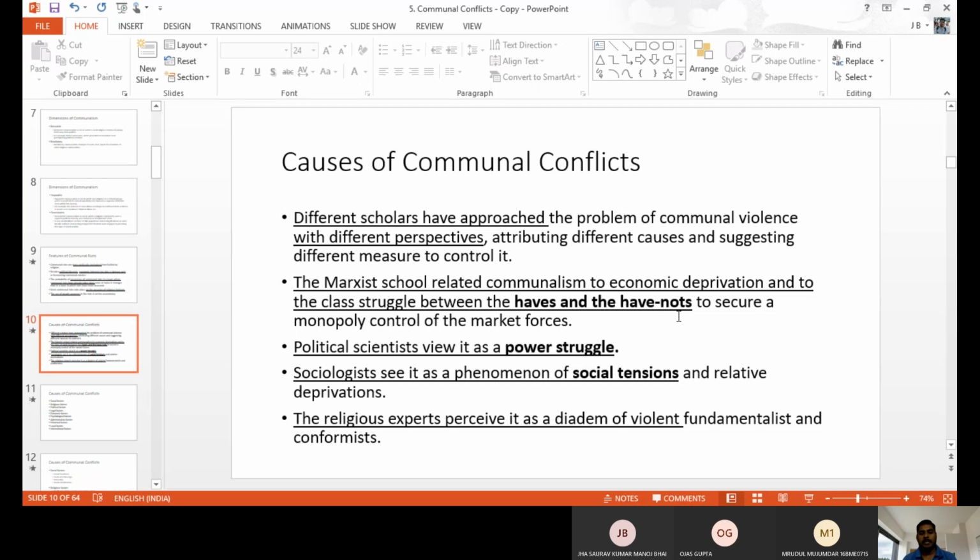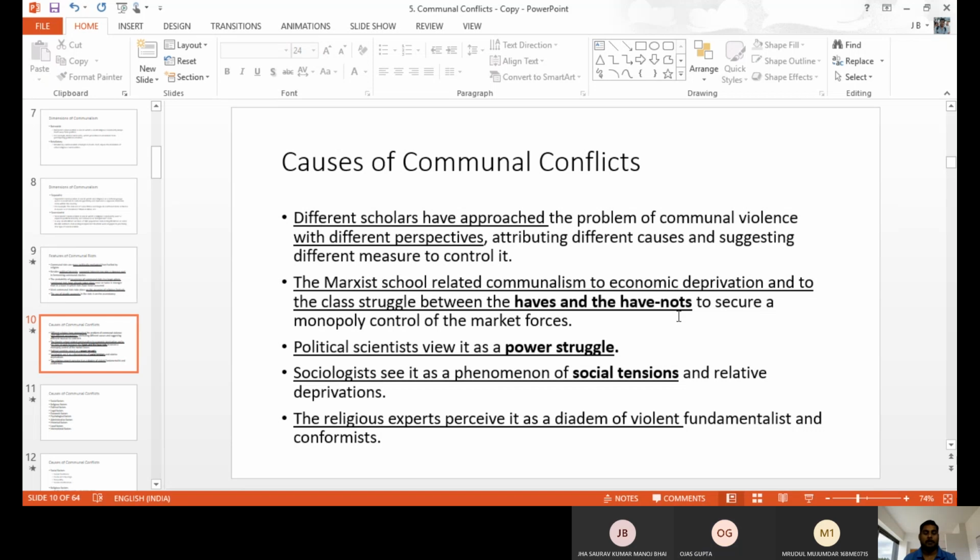Next, political scientists say communal conflicts happen because of power struggle. Violence happens over who is dominant, who has power and support. Many times in our society, also in our villages, caste violence happens. Two different castes attack and do violence to show who has the power and who can win.